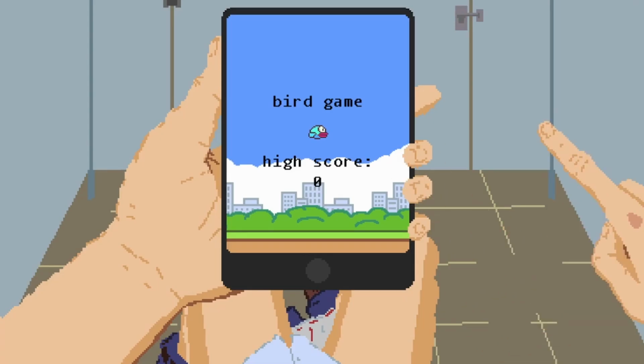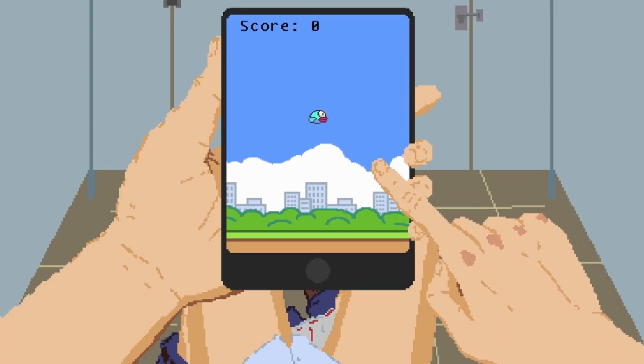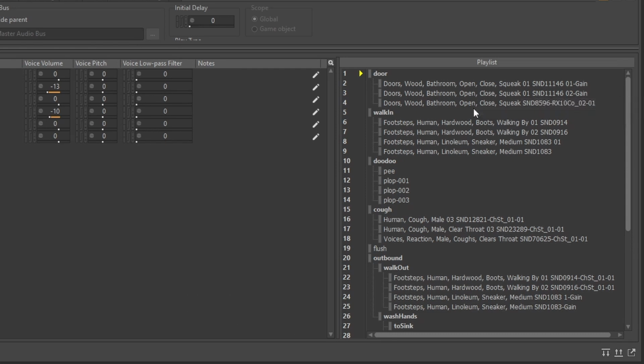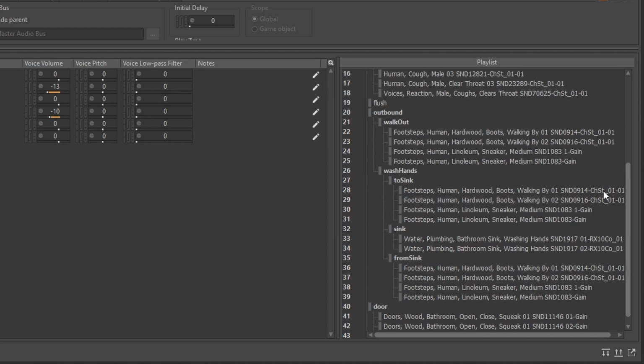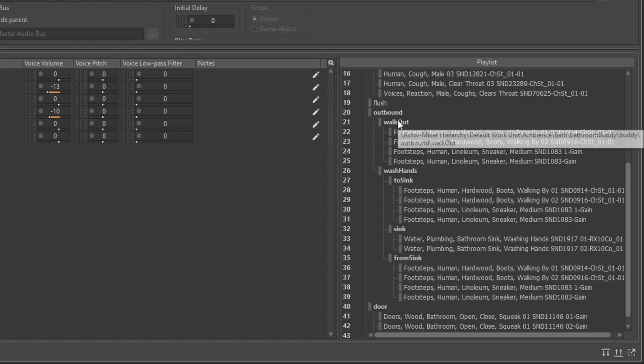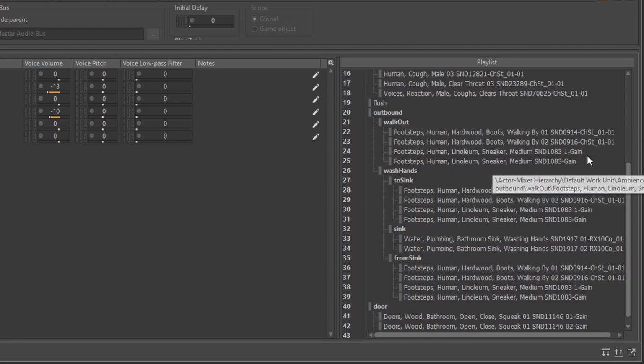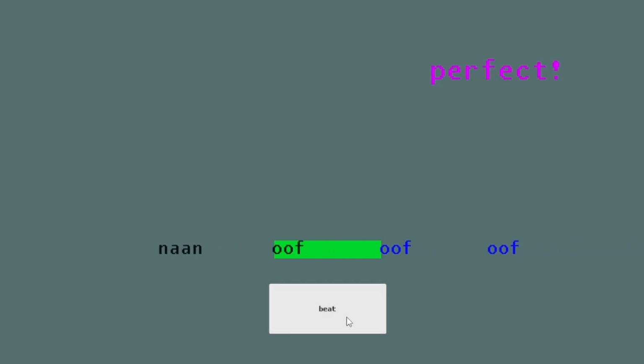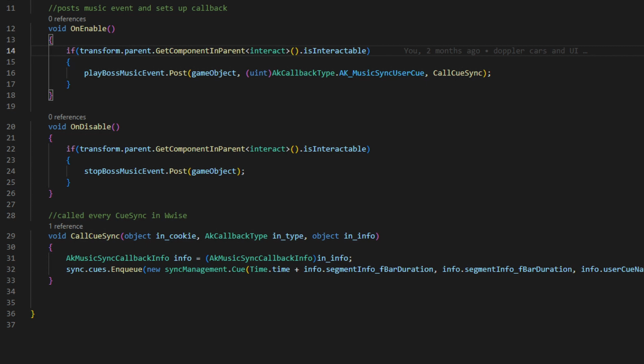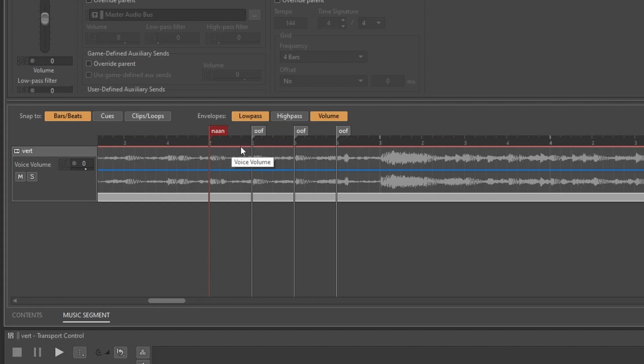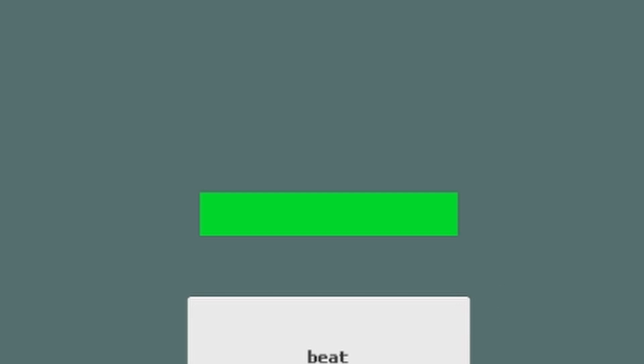I also created a quasi-randomized bathroom audio experience by chaining multiple random containers together in a sequence container. So every half minute or so, you get a unique visitor in the bathroom with variations in footsteps, door sounds, hand washing, and other bathroom activities. I've also begun the construction of a rhythm minigame by taking advantage of Wwise's callback feature. I can send words to Unity as custom tags placed one bar before the moment of action, and the callback generates a word based on that tag and throws it towards the rectangle. That one's a work in progress.